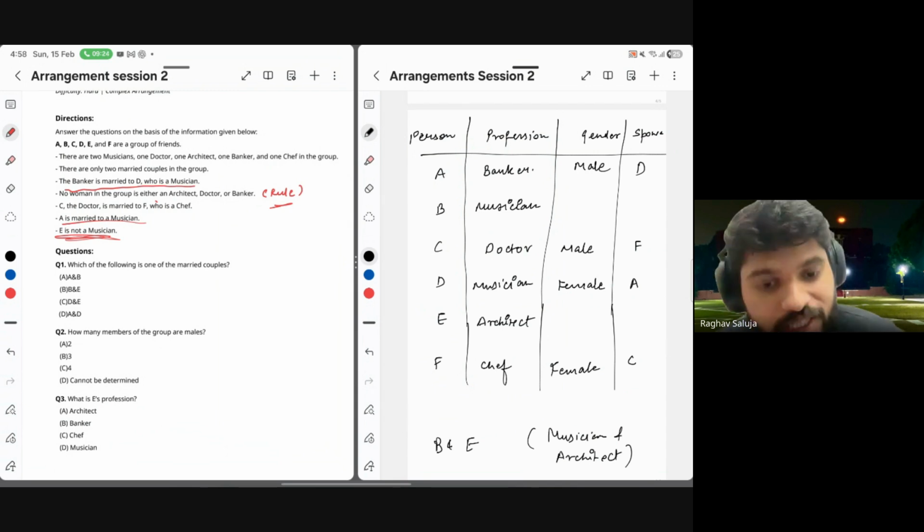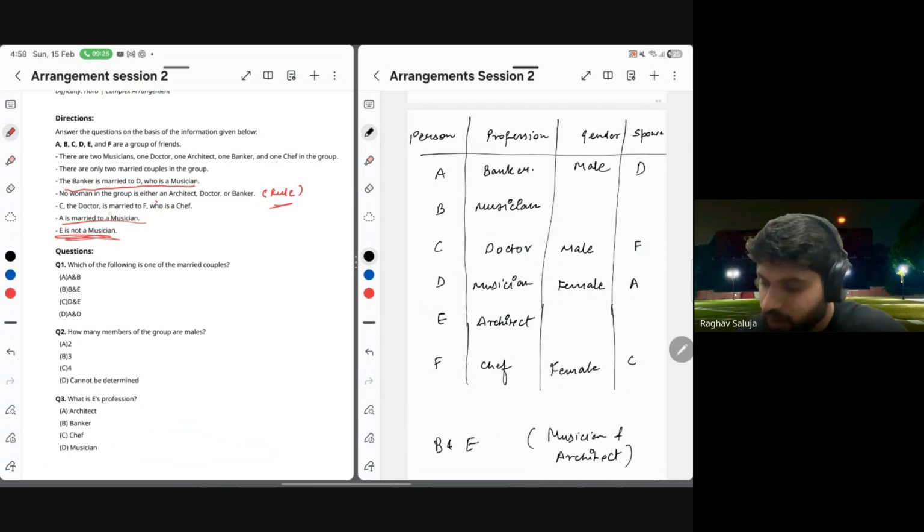Now, let's again go back to our rule. Our rule says no woman can be an architect. So if E is an architect, he has to be male. So E becomes male. Can E have any spouse? No. Can B have any spouse? No.